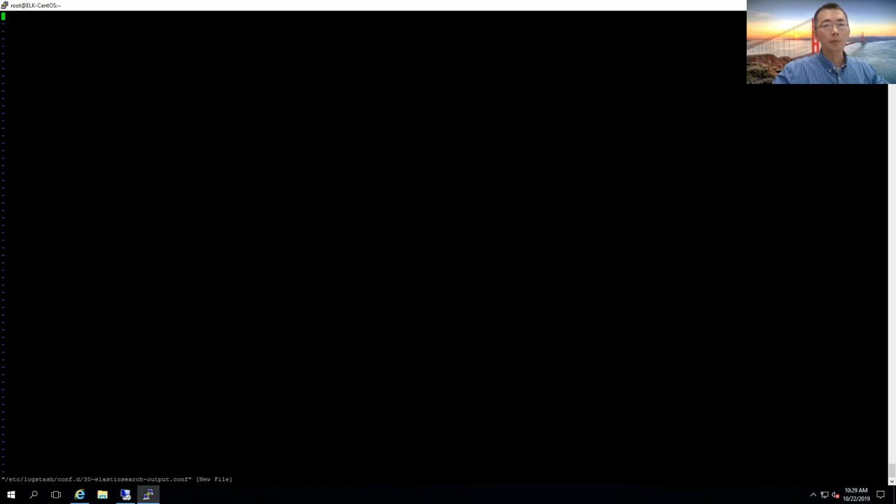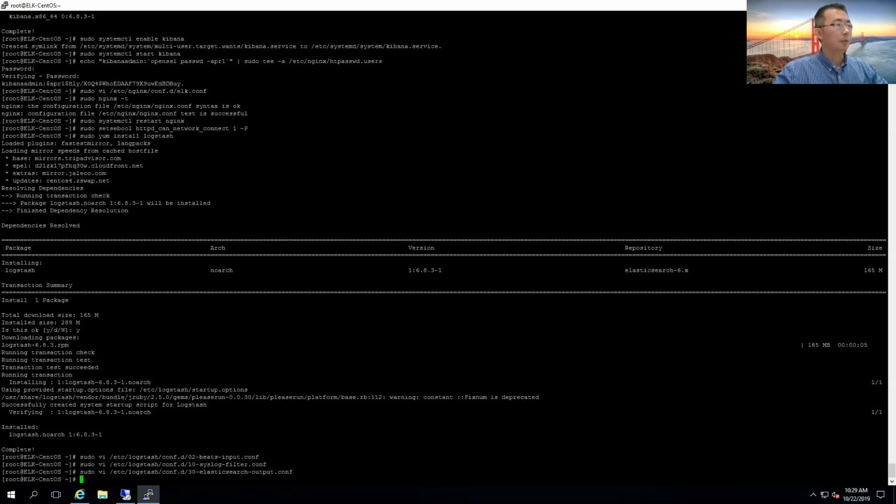So it looks very complicated, but when you have the right guide to follow and the right commands to enter, like the configuration, it's just copy and paste work. So I put all three configuration files in.